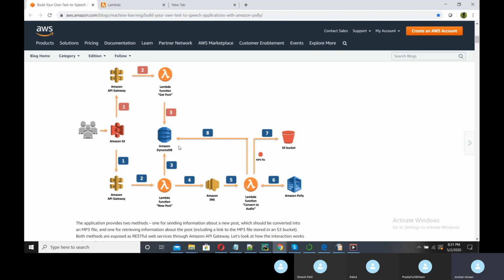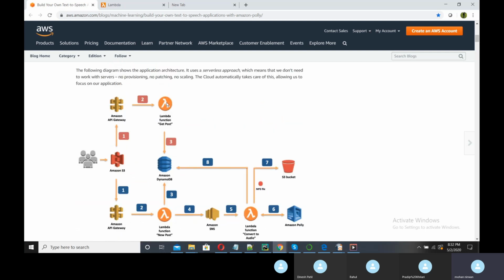Then in the second request, there is a second Lambda function which will convert your text into audio, and it will store it in the S3 bucket, right? Then if the client requests to listen to the audio, the API Gateway will trigger the GET method, and the details of your mp3 file will be given by DynamoDB, and it will get our mp3 file and play it.